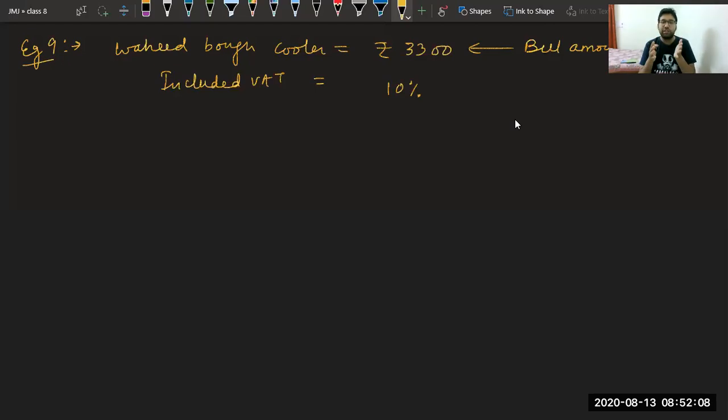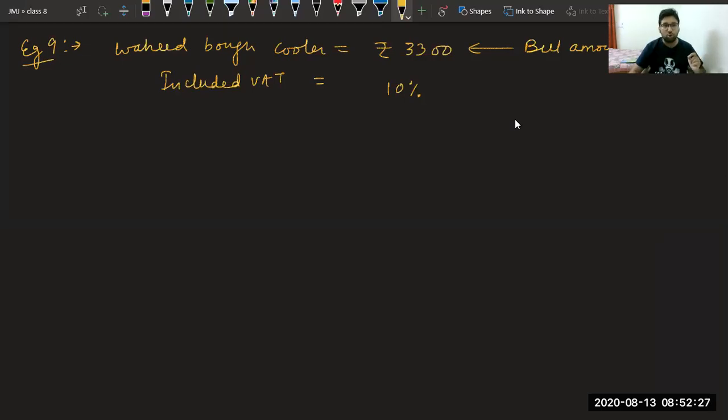In this question, the tax was already calculated and they are giving you the final amount, which is 3,300. They are not telling you the selling amount. We have to find that selling price. So let us read the question again. Find the price of the cooler before VAT was added.